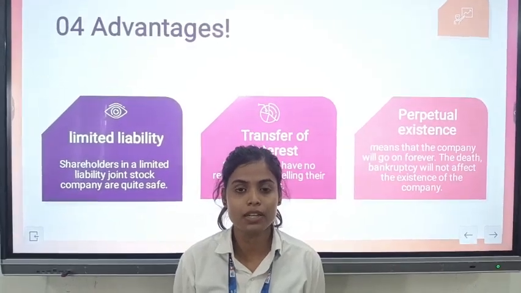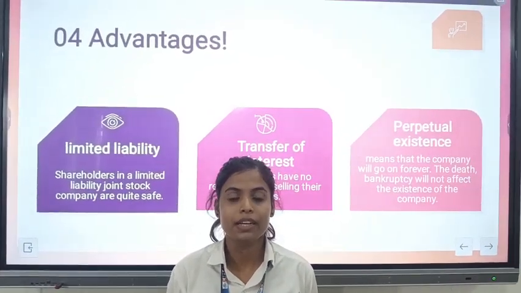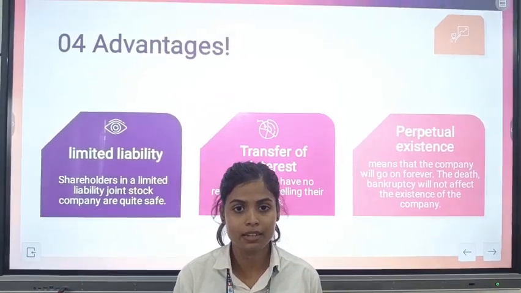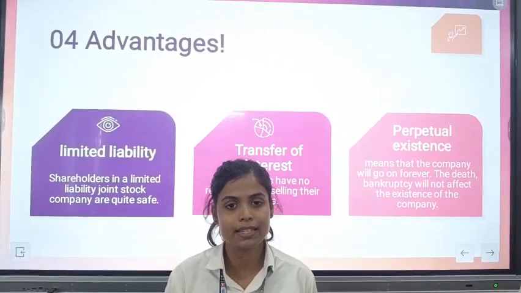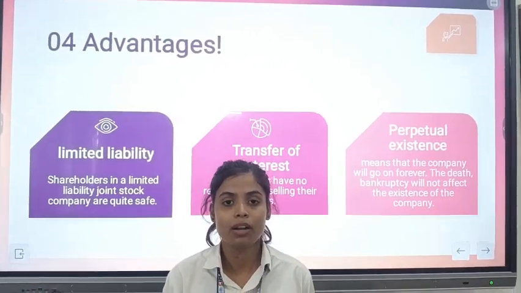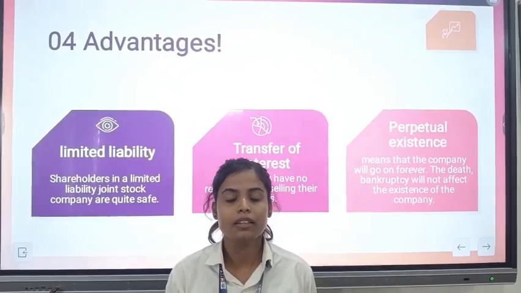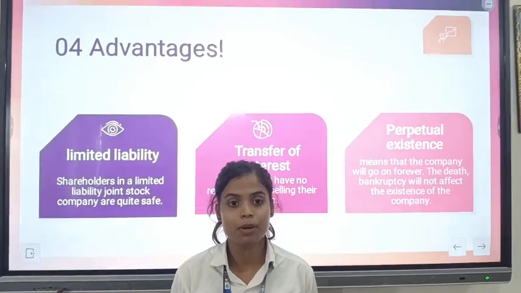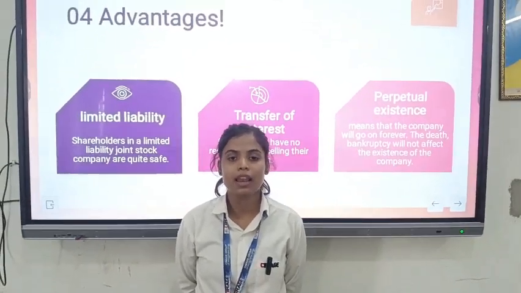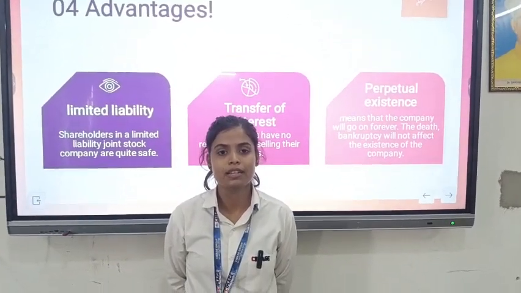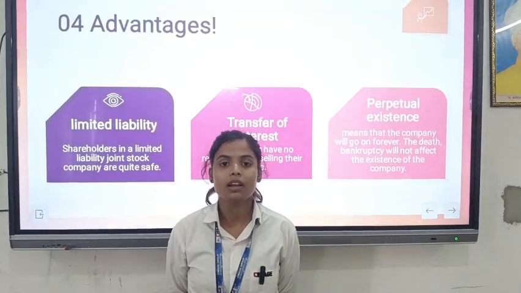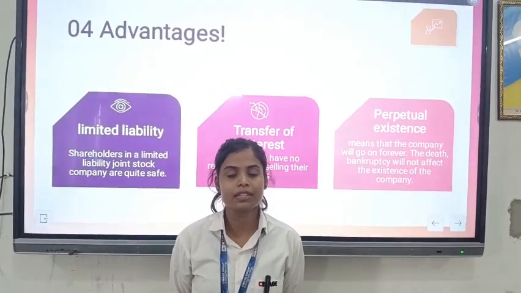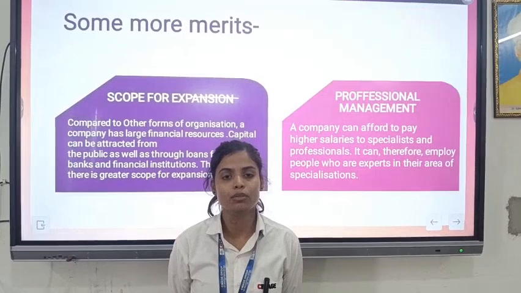The second advantage of joint stock company is transfer of interest. When it comes to transfer of interest in joint stock company, it typically involves buying and selling shares. Shareholders in joint stock company can transfer their ownership interest by selling their shares to individuals and entities. And the third advantage of joint stock company is perpetual existence. It means that the life of the company does not depend on the status of its shareholders. If shareholders sell their shares or pass away, the company continues to exist and operate. These features provide stability and continuity to the business.